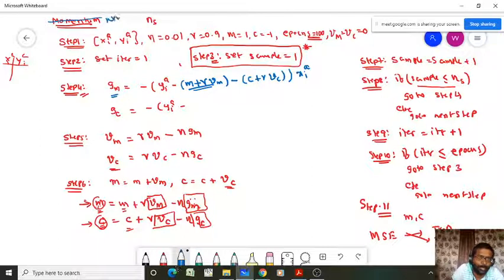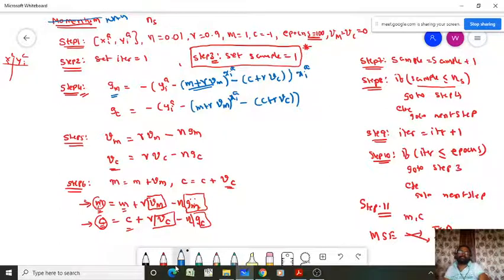For GC, it is m plus gamma into Vm minus c plus gamma into Vc, and m plus gamma Vm into xi. Right, perfect, thank you. I forgot to include xi here. So this is the only modification we have to incorporate in the momentum if you want to develop the NAG optimizer.